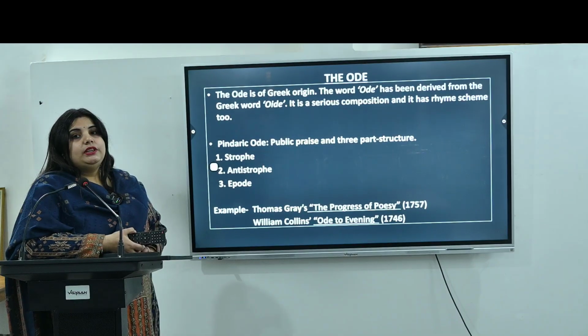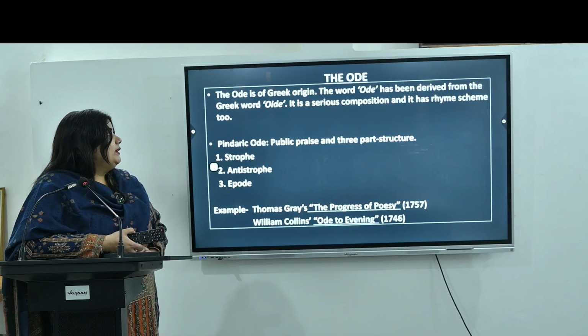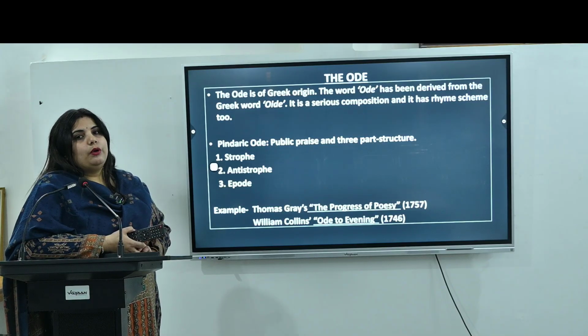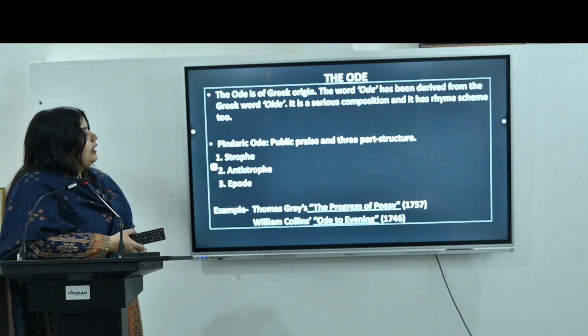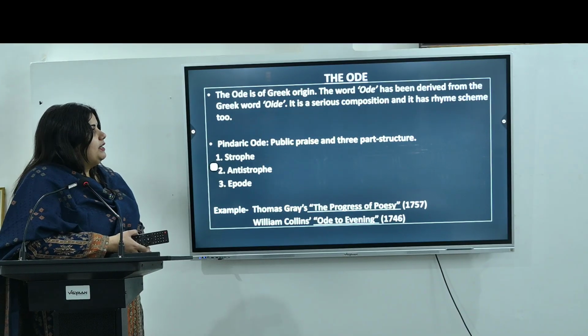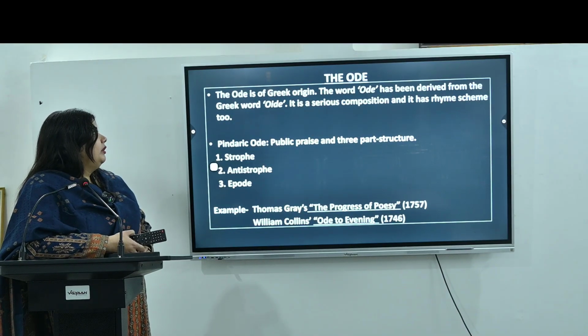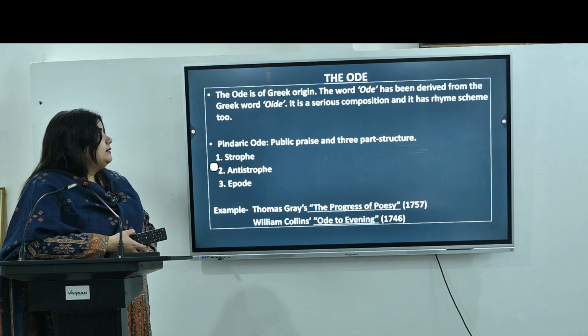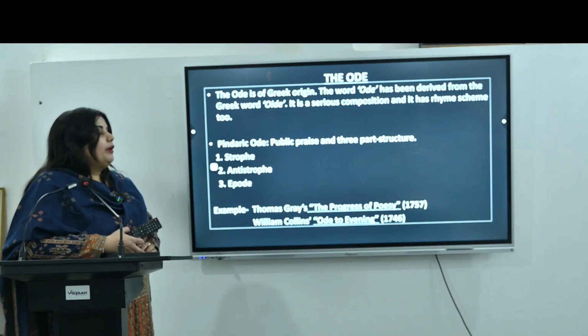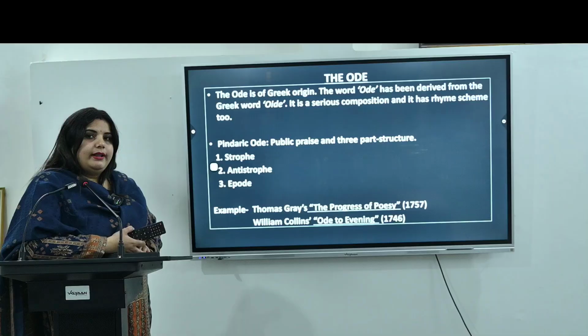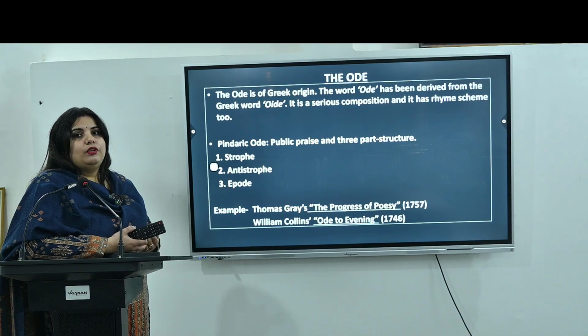Now we have the ode. The ode is of Greek origin. If you talk about the origin of this form, it comes from ancient Greece. The word ode has been derived from the Greek word oede. It is a serious composition and it has a rhyme scheme too. Basically, this poem is written in the form of an address to a person or a thing.